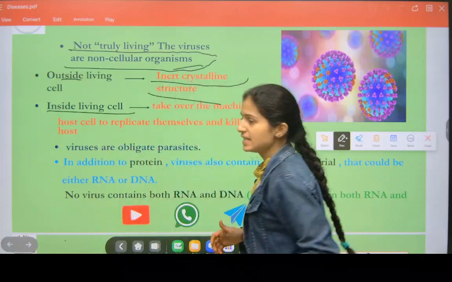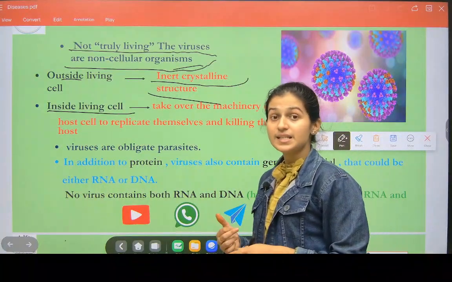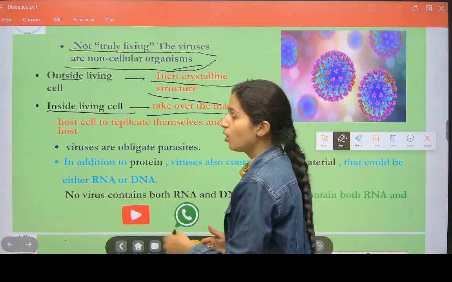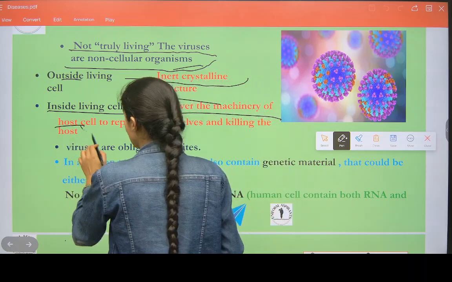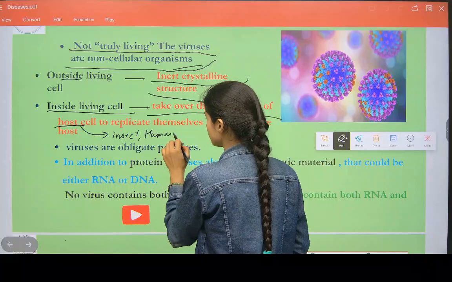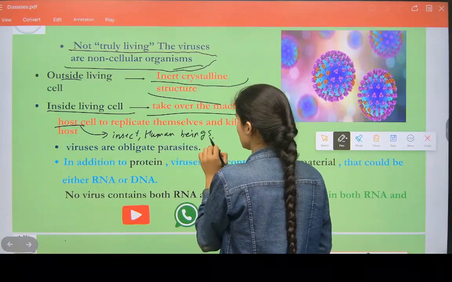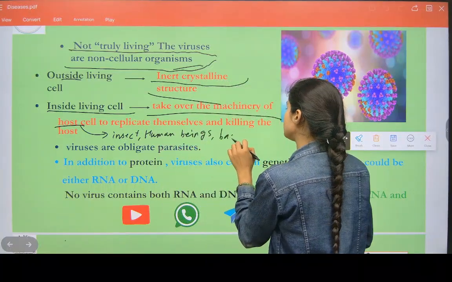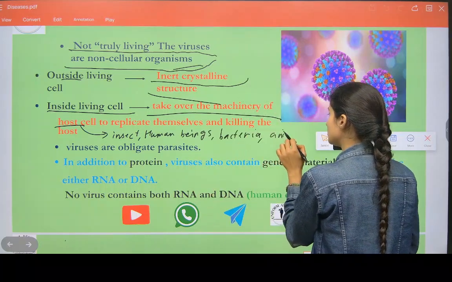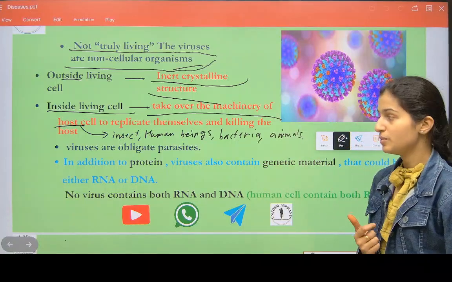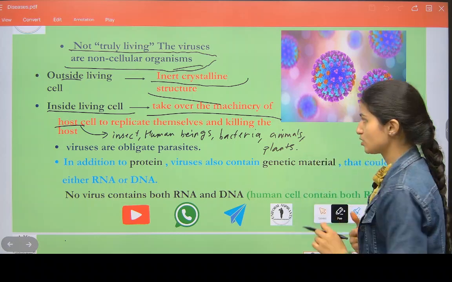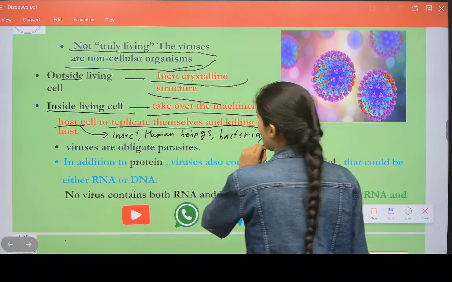And inside the living cell, inside human beings, inside animals, inside trees also, the virus attacks and takes over the machinery of the host. Host can be anything. It can be an insect, human beings, bacteria. Viruses attack bacteria also, okay? Animals, plants. Host can be anything. Viruses attack plants also, to replicate themselves and kill the host.